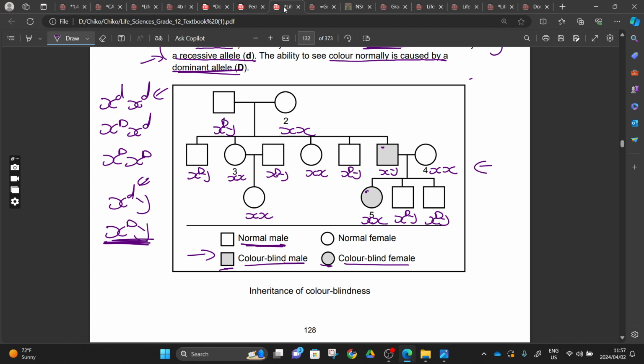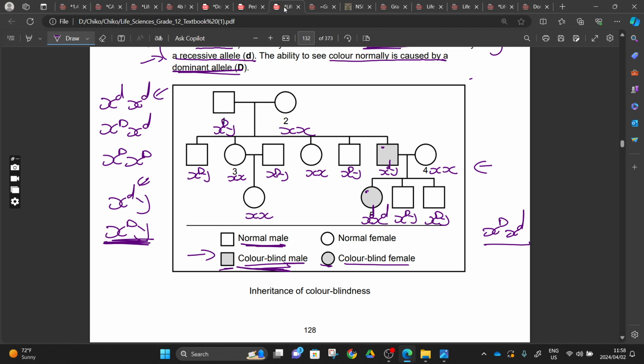And then with males here, we only have one possibility, and if he is affected, or if he's color blind, it means that it's X with small letter d, right? And then with females here, we'll have small letter d and small letter d. Because if she's capital letter D and small letter d, she's a carrier, she's fine, right? So so far, this is what we can get.